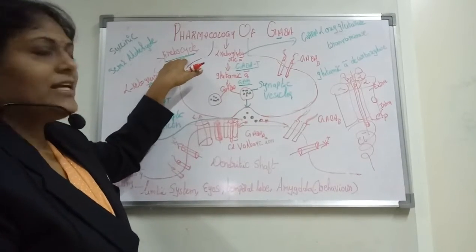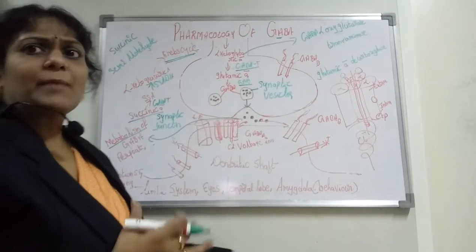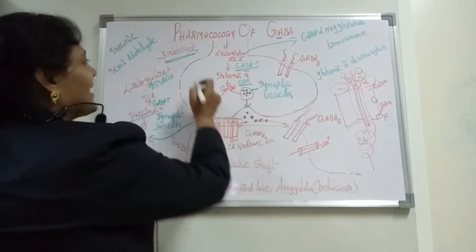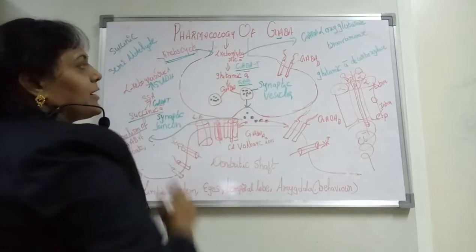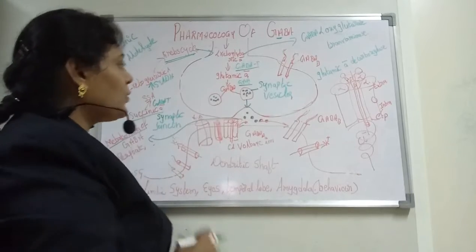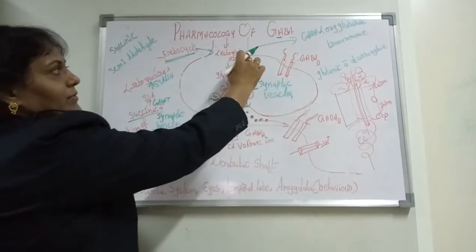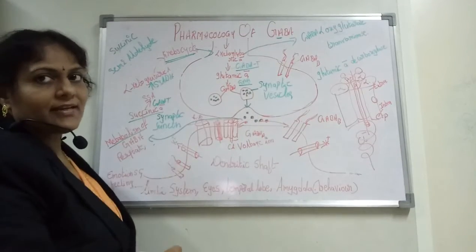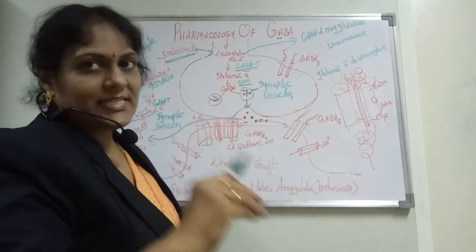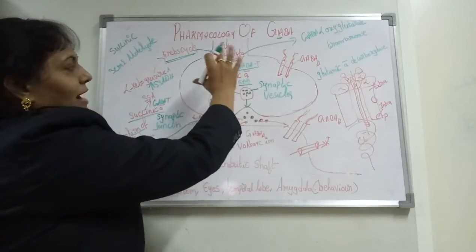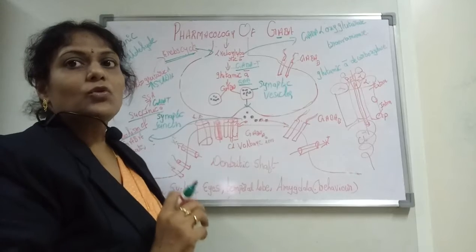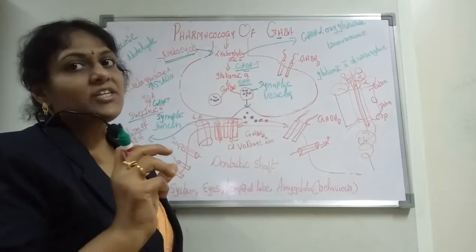And this Krebs cycle is once again the compound called alpha ketoglutaric acid is collected, and once again it is grasped by the presynapse for the further process of GABA. So we can see that the cycle starts from the alpha ketoglutaric acid, and once again it ends with the alpha ketoglutaric acid through different 5 to 6 steps, and the whole process from alpha ketoglutaric acid back to the same acid is called the glutamate or GABA shunt pathway.